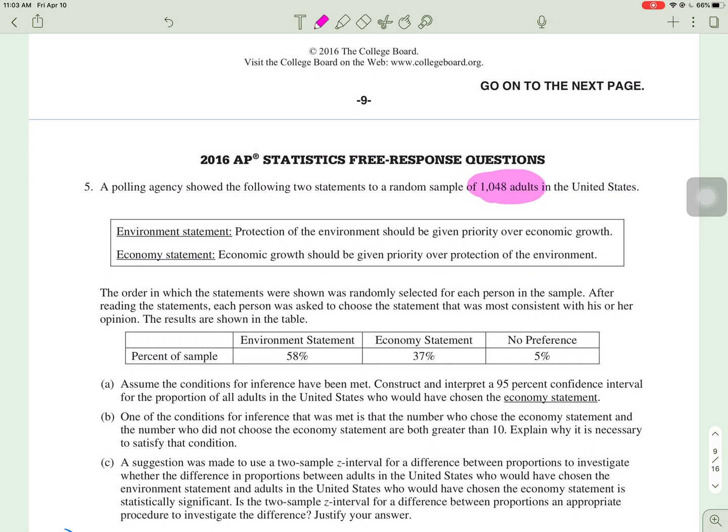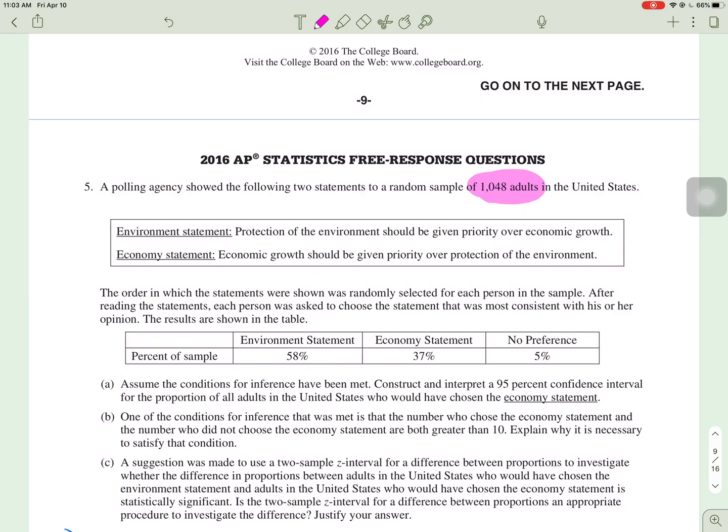First statement was the environment statement: protection of the environment should be given priority over economic growth. And the economy statement is that economic growth should be given priority over protection of the environment. So they asked them these two questions, and they said, pick the one that you feel is most important.